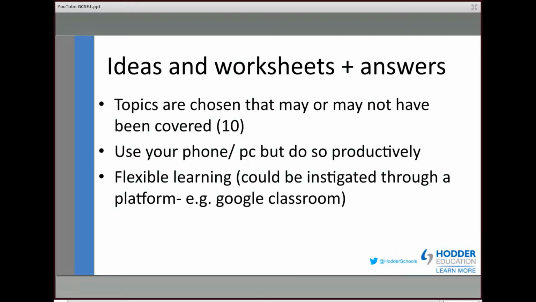Some of you will have a platform that you could use. The platform may well be like an intranet page, or you may be using the school's website. Some of you may be a little bit more technologically advanced and using a platform like Google Classroom. And certainly all of these hyperlinks to YouTube clips, which have been chosen deliberately, can be integrated into whichever platform you're using.